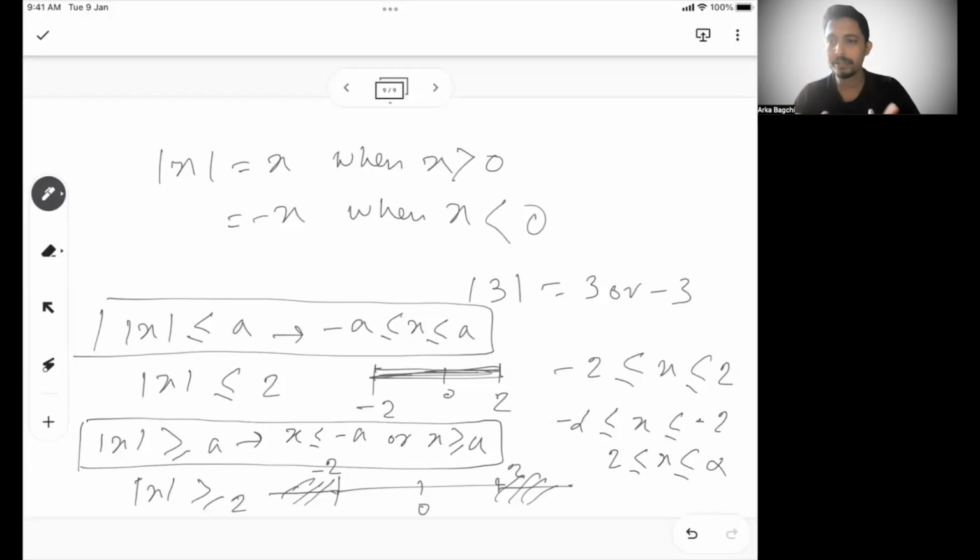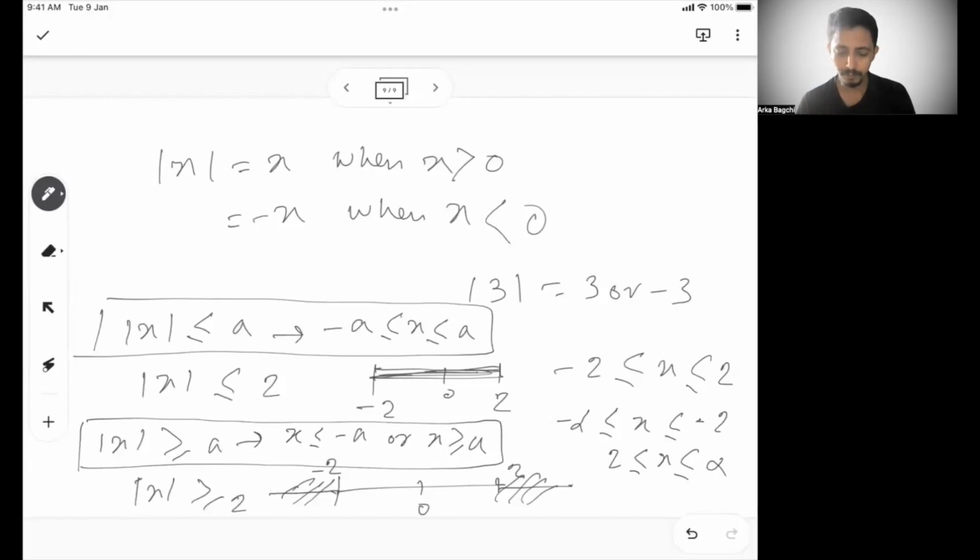So understand it's always about distance. When I say mod x greater than a, that means the distance of 0 to x has to be more than a. So if it is 2, that means the distance has to be more than 2. So x cannot be between 0 to 2. So the distance is less than 2. It cannot be like that. It has to be higher than 2 on both sides, on the minus side or on the positive side. Here things do not change if the sign changes, because modulus talks about distance, and I'm focusing on distance because distance is the key understanding here.